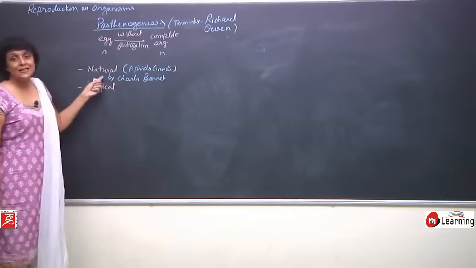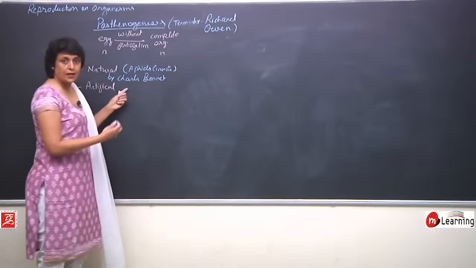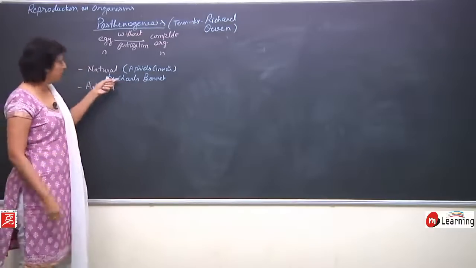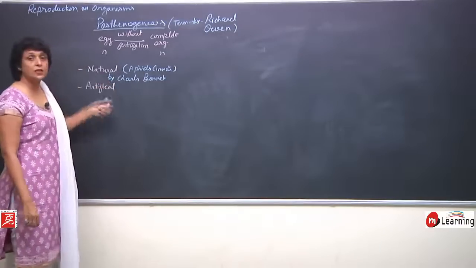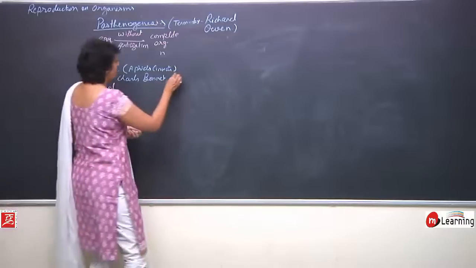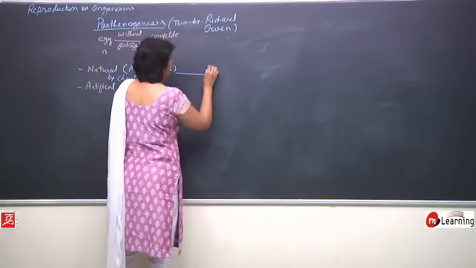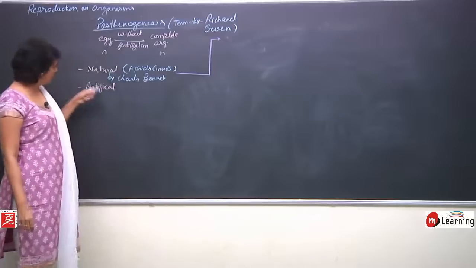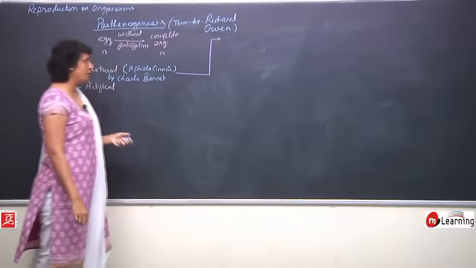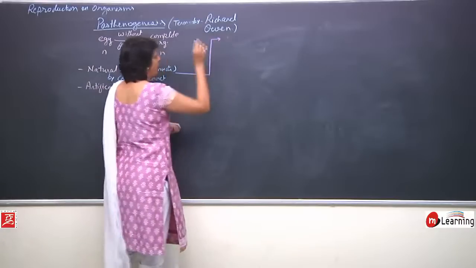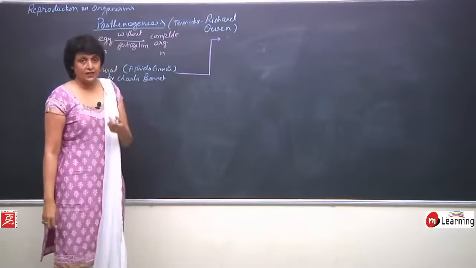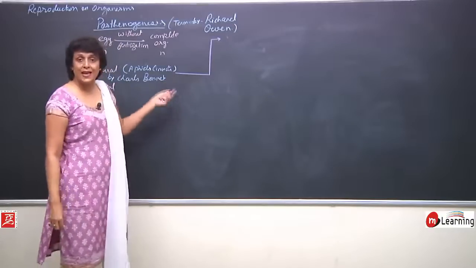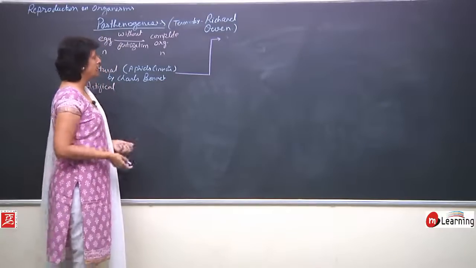Let us talk about these natural methods because they are occurring in nature without human intervention. Let us see how these organisms reproduce. So, we are talking about the methods of natural parthenogenesis, and then we will come to the artificial one. There are three different types in which natural parthenogenesis takes place.